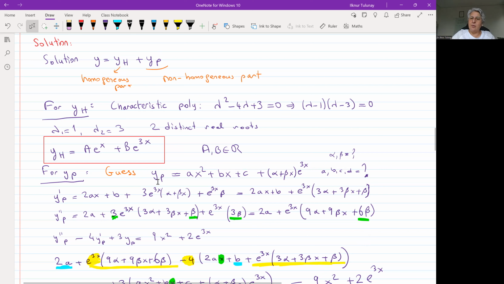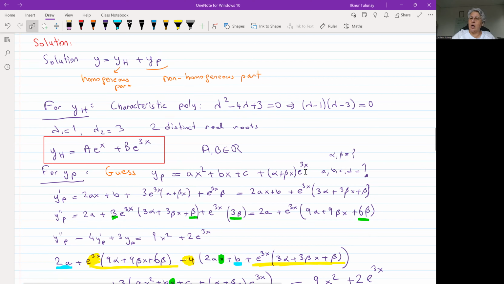So the idea is that y_p satisfies the equation. The equation involves the first derivative and second derivative, so we need to calculate the first and second derivatives of this function, substitute in this equation, and then find a, b, c, d, and alpha, beta. That's our aim. Okay, the first derivative of this with respect to x will be 2ax plus b. And then we have this part.